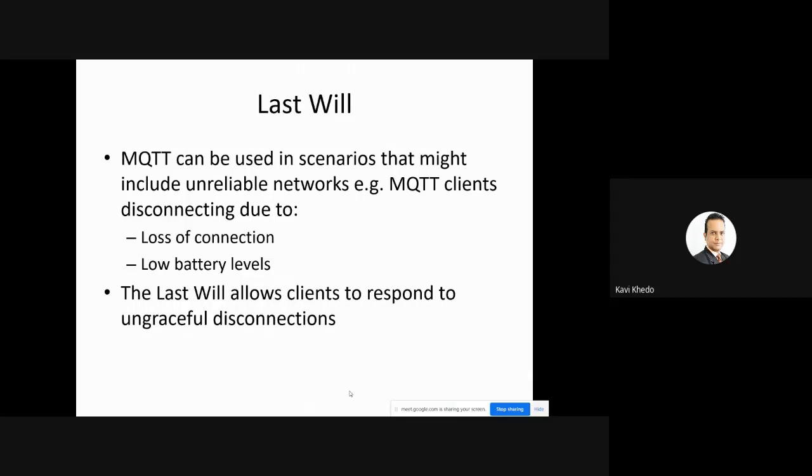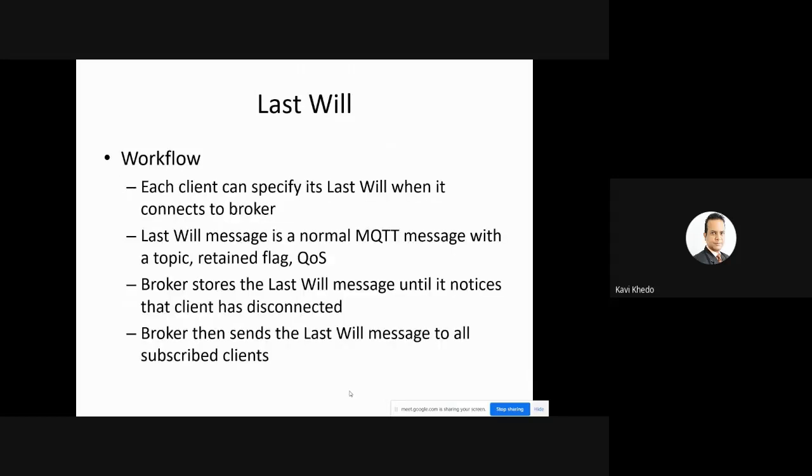Obviously, this happens at the broker. I've not said it, but it is quite obvious that the last will is saved at the broker. And once a disconnection happens, the others are informed that this particular subscriber or publisher has been disconnected. This is called the last will message.